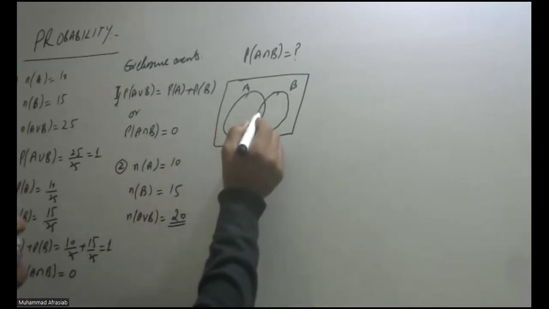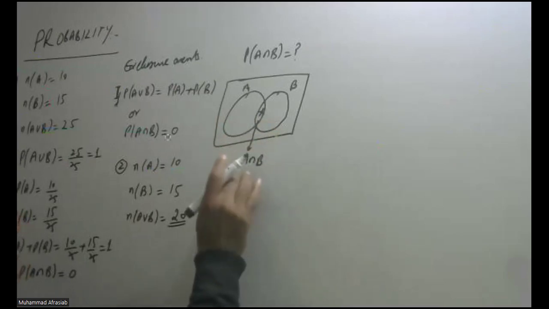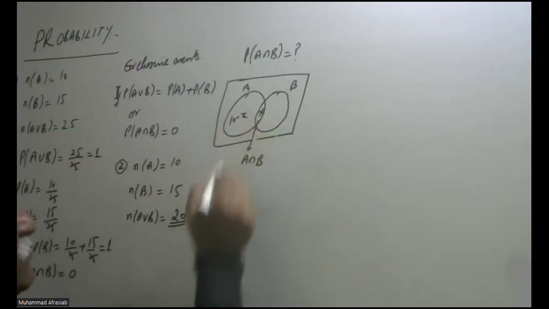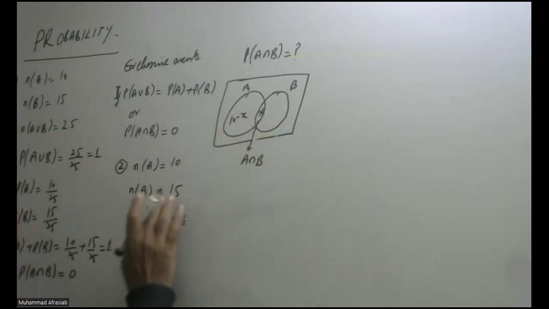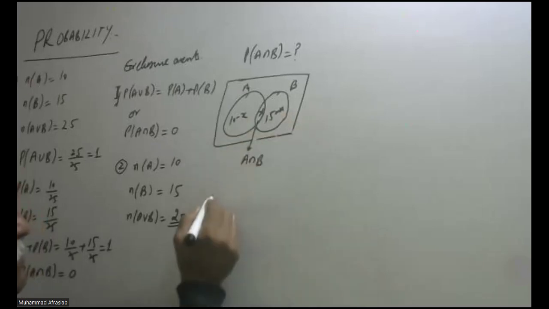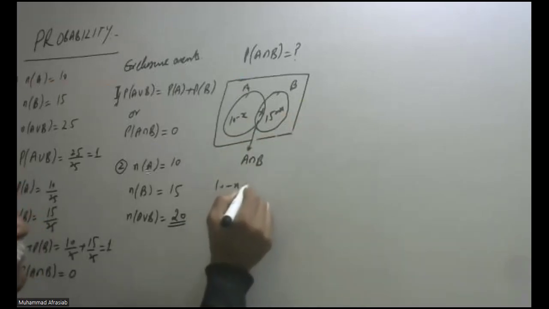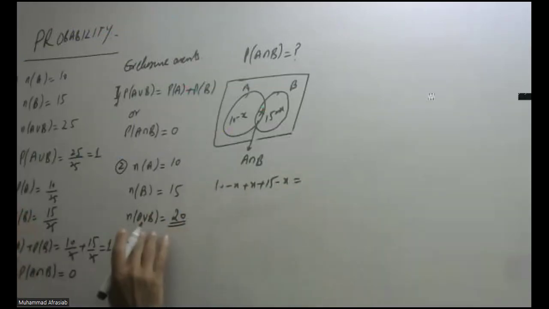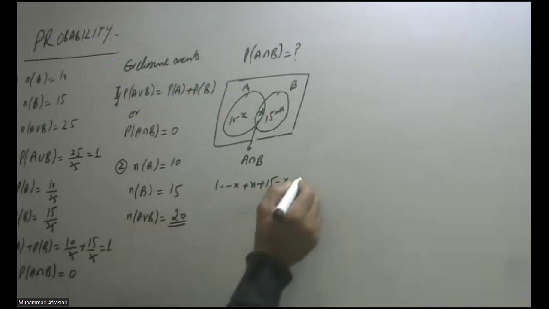So let's say that is equal to X. Then A is 10, so it should be 10 minus X. B is 15, so it should be 15 minus X. So 10 minus X plus 15 minus X should be equal to the universal set, which is 20.